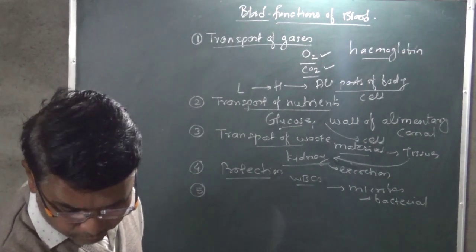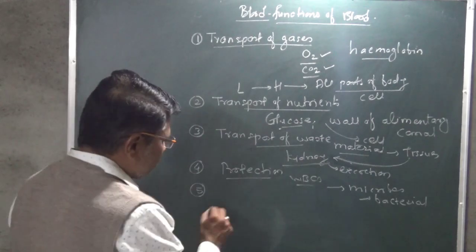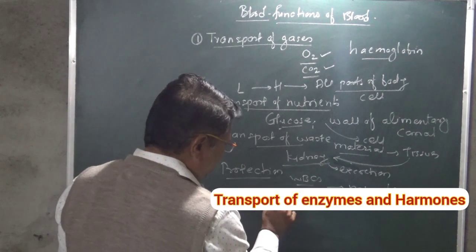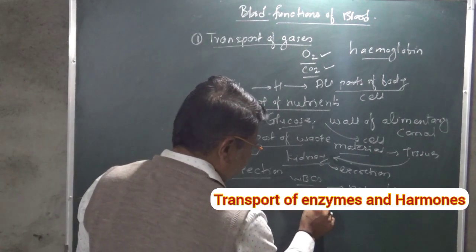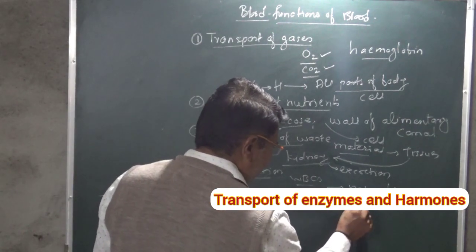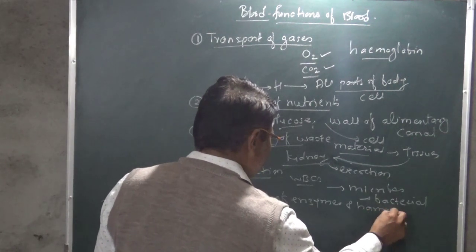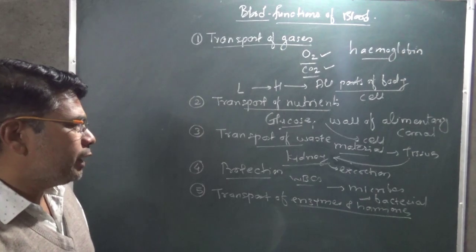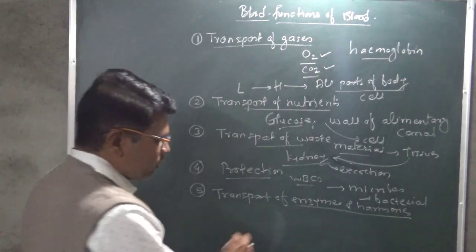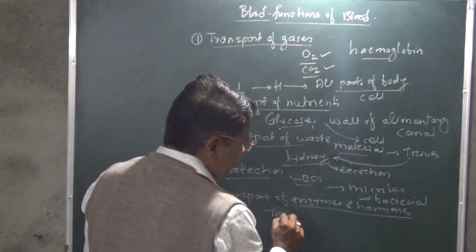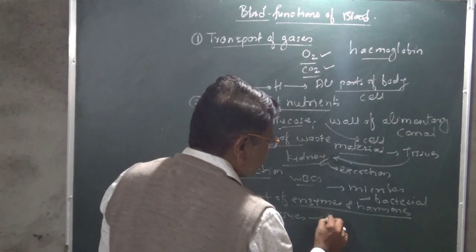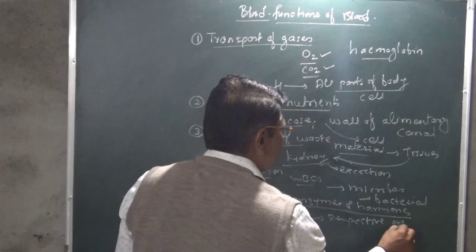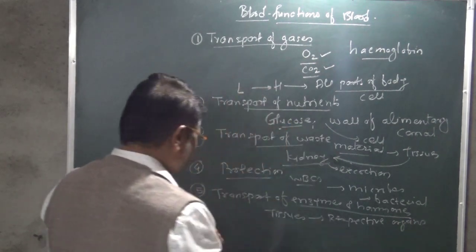Next is the transport of enzymes and hormones. Number of hormones and enzymes are produced in the cells, and these are also transported from the tissues to their respective organs by the blood.